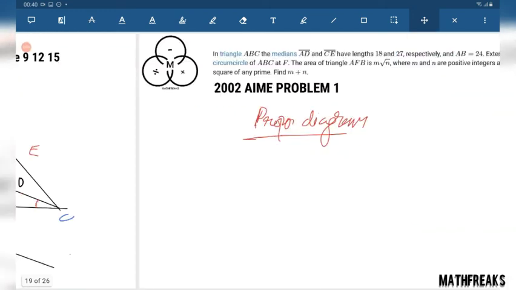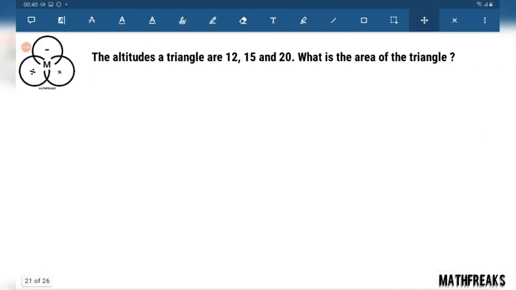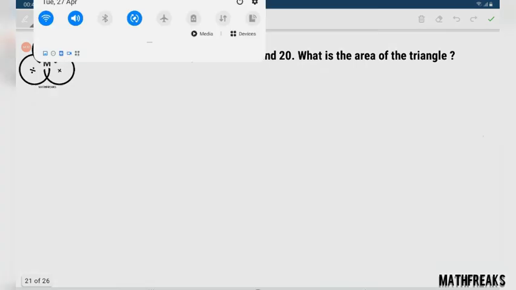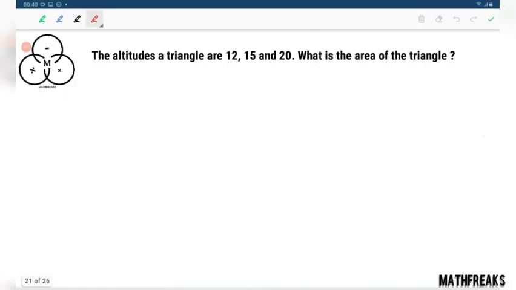We'll just give you a new hint for this problem. The new hint is quite simple. There is the area of a triangle. If I consider the side A, half A into the height corresponding to A.